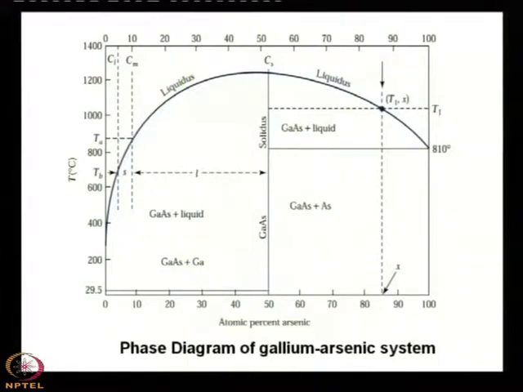With stoichiometry you can grow here also, but then that will be non stoichiometry. That means if you grow here, you find that it is less than 50 arsenic,